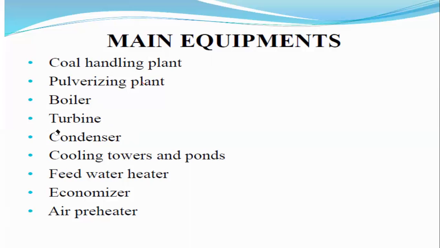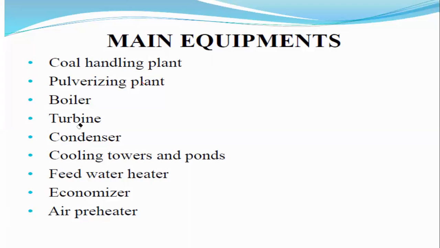Next, coming to the condensers. Some amount of steam is there in the turbines, and that steam is given to the condensers. The condensers condense that steam into normal temperature water by using the cooling towers and the ponds.